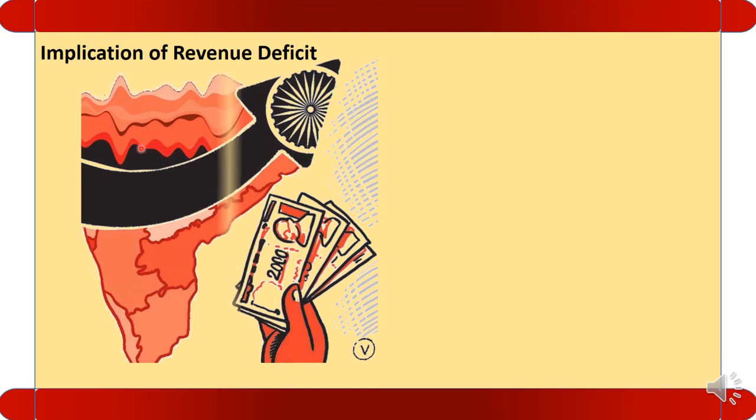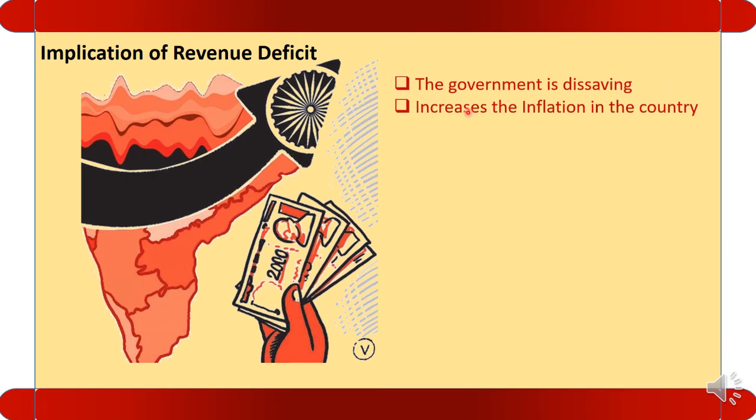Let us see the implications of the revenue deficit. What will happen when the revenue deficit is there? Because of the revenue deficit, the government is dissaving. What is the meaning of government is dissaving? It means that the saving of one department will be used to meet the losses of another department. Second implication is, in order to meet the problems of revenue deficit, government will increase the taxes, because of which the inflation will increase in the country.